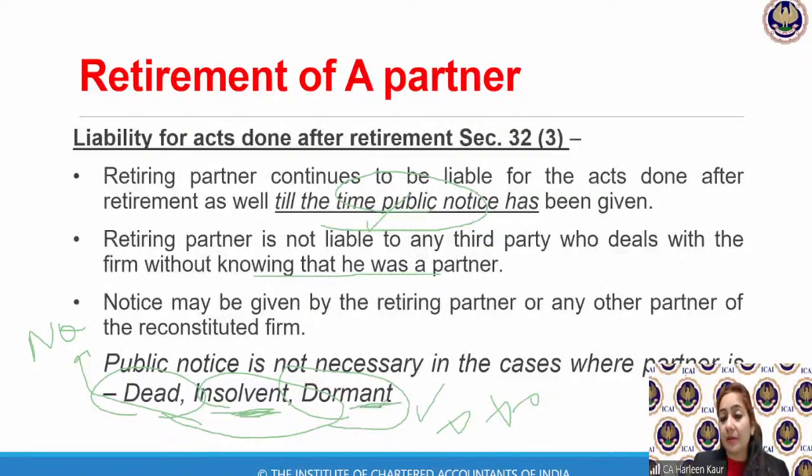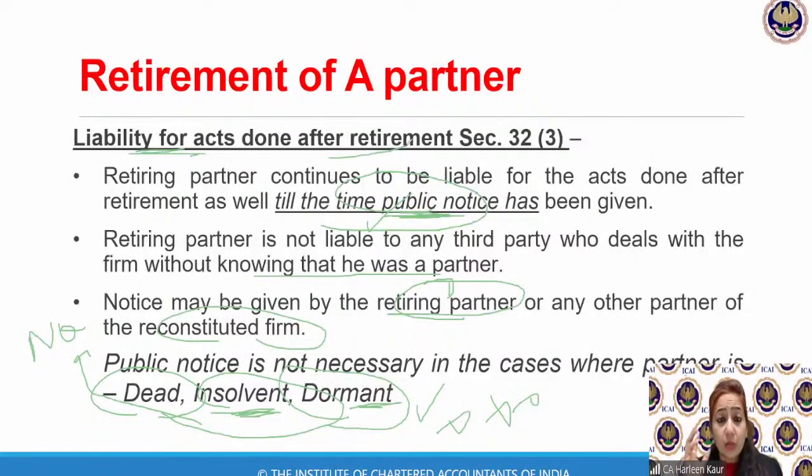And a sleeping partner is never required to give a public notice. Why? Because he was never known to the people as a partner. He's not participating. So in this case, no public notice is required. Notice may be given by the retiring partner or any other partners. So ABC can also give a notice or D can himself give a public notice. But public notice is very important if we want to remove his liabilities for the acts done after retirement.